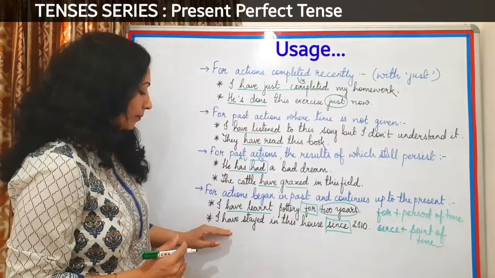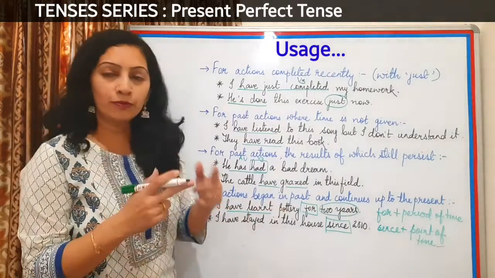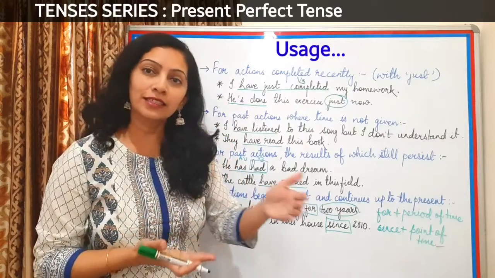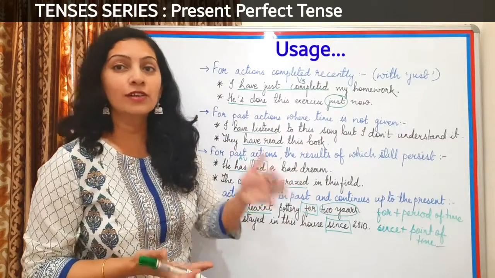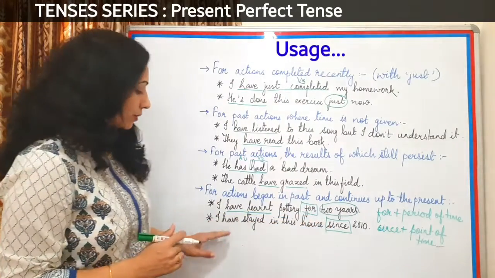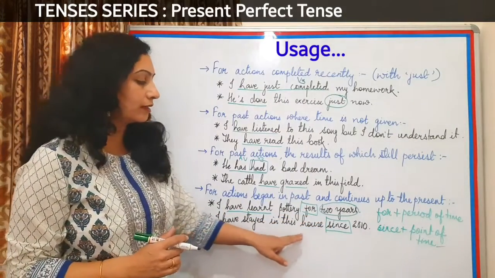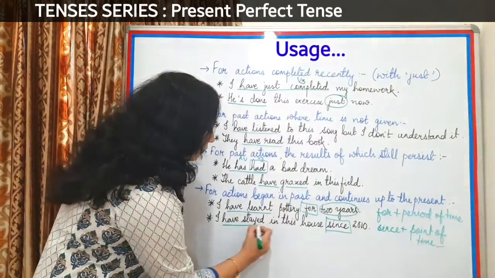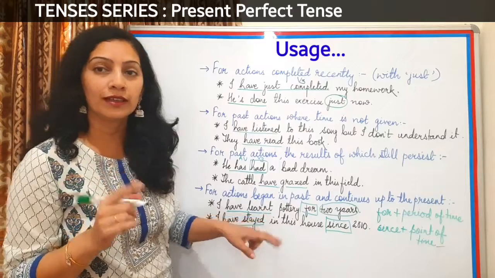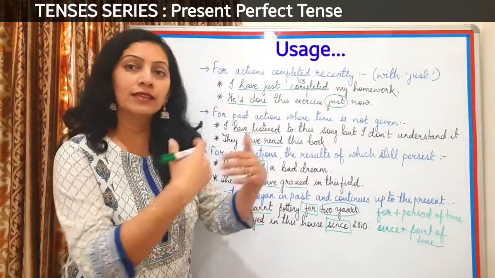Okay, now look here. This activity of pottery started 2 years back and it is still continuing, and that is why for such activities we need to use these two words. Let's go to the next one. I have stayed in this house. Learnt is the V3 form of learn: learn, learned, learnt.